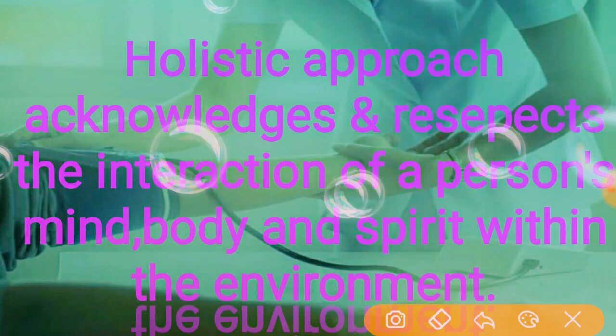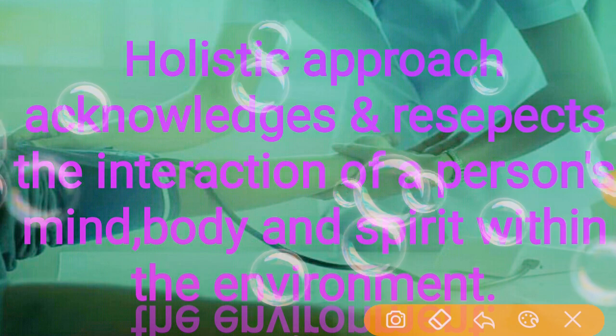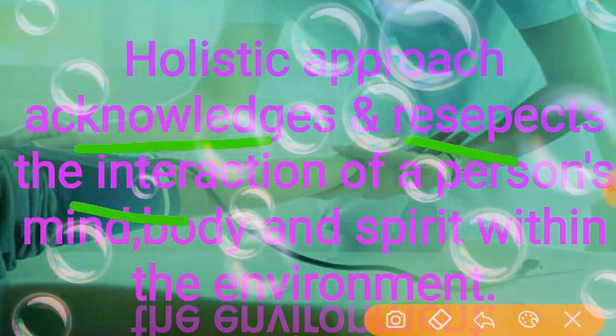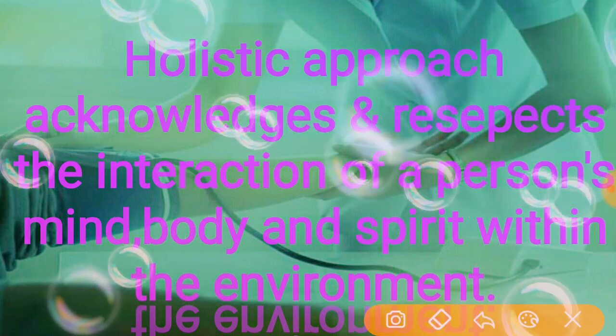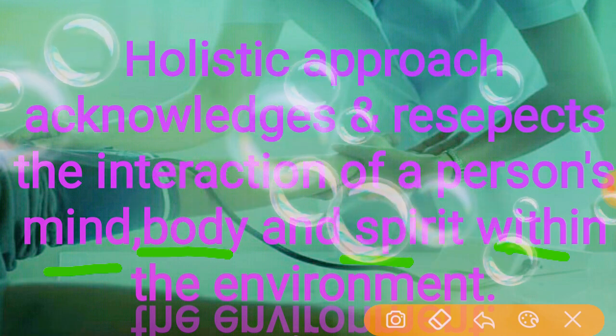The holistic approach acknowledges and respects the interpersonal interaction of a person, mind, body and spirit within the environment.